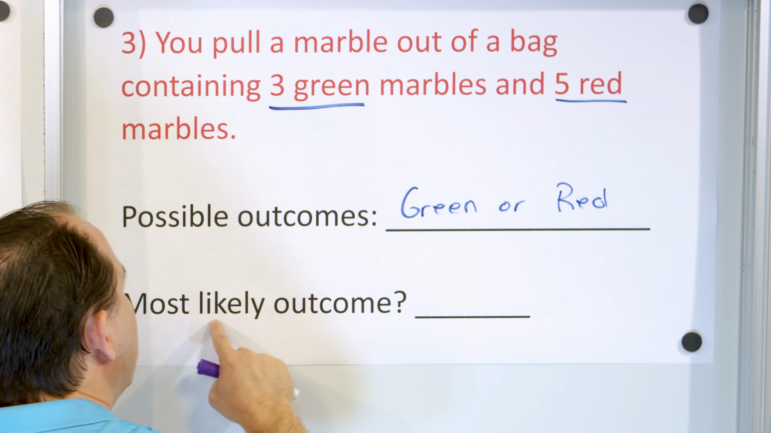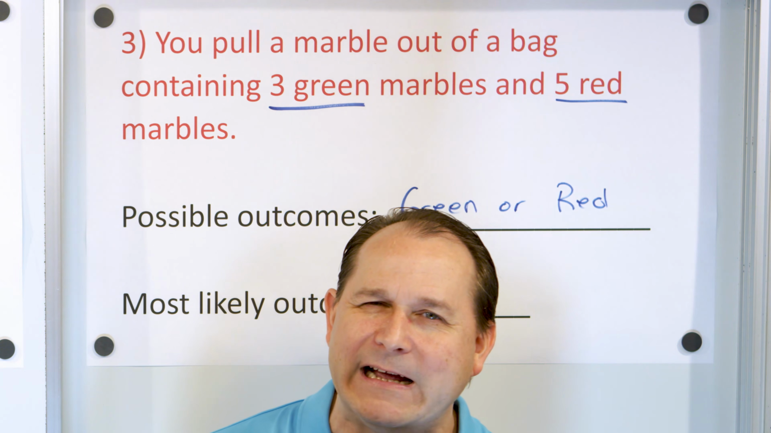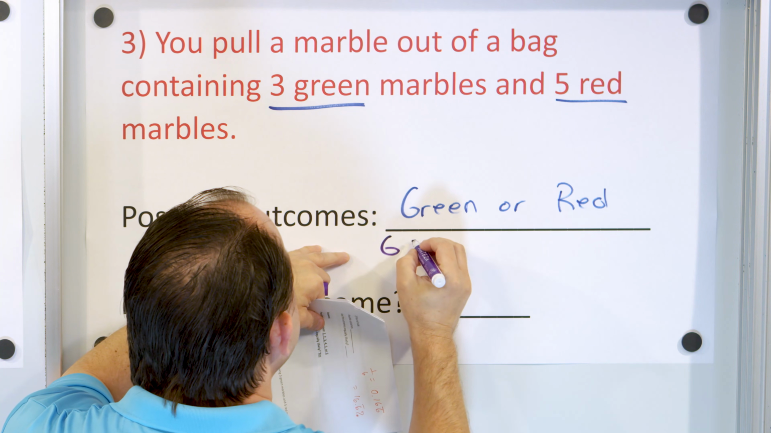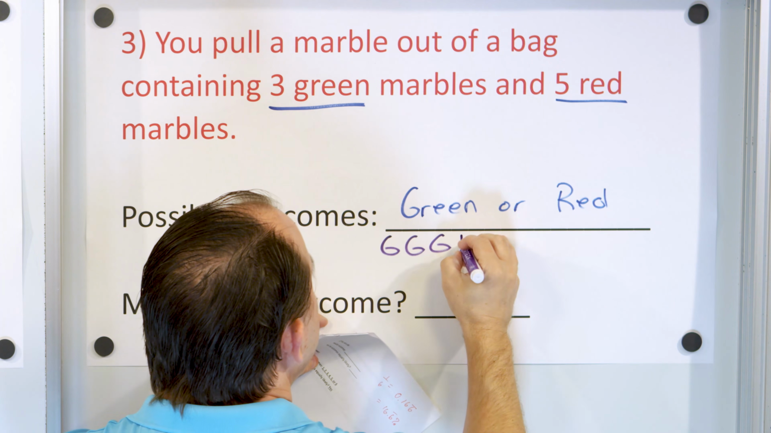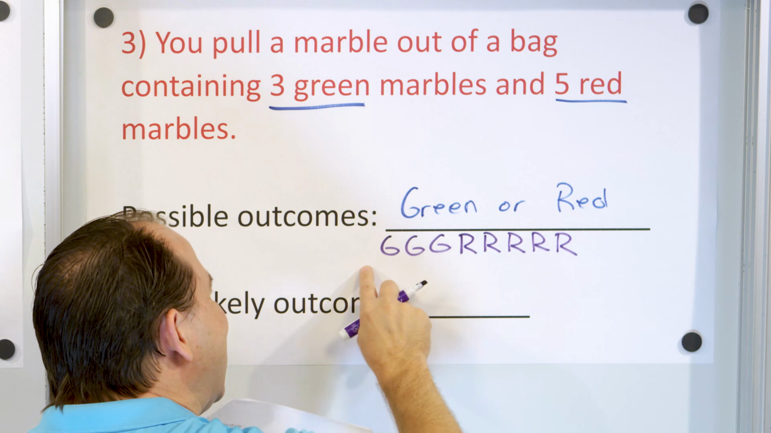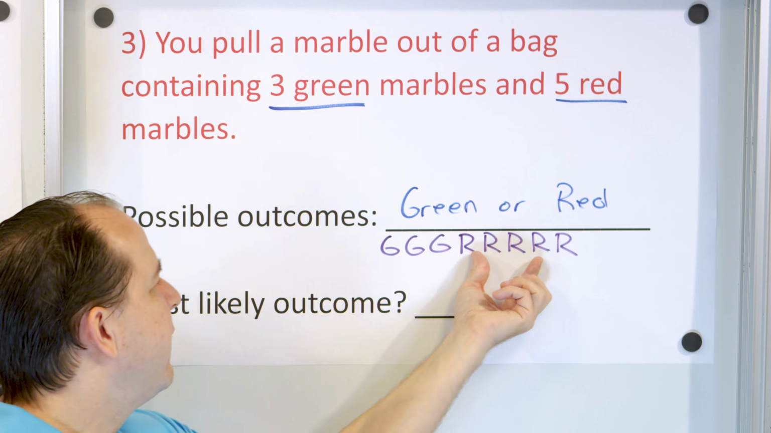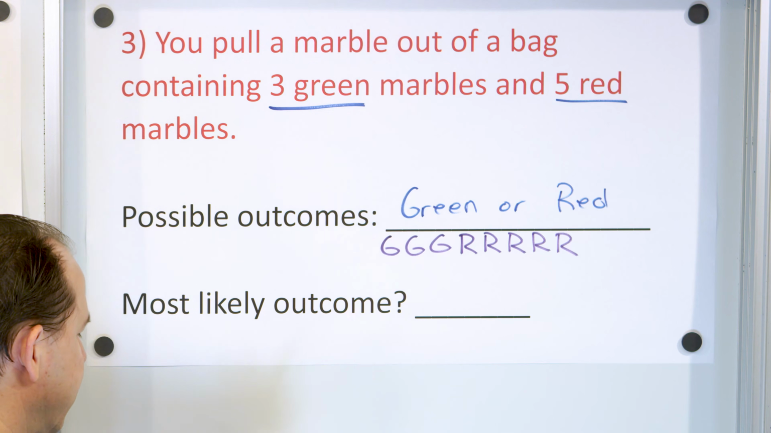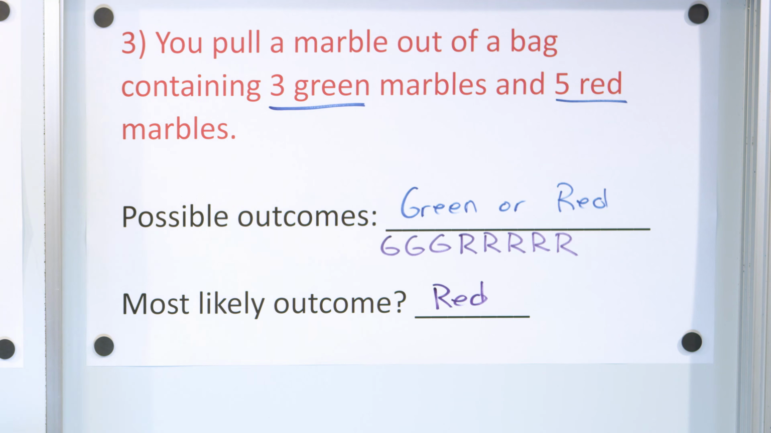So the question is, what is the most likely outcome? Well, you might look at this and say, oh, it's green or red. They're equally likely. But we're hiding a little bit here, because we said there's only 3 green marbles. So in reality, there's only one marble that's green, another marble that's green, and another marble that's green in the bag. But we have 5 red marbles. So we have red, another red, another red, another red, and another red. When we write it all out and we see we have 3 green and 5 red, what do you think is more likely? Well, you have more red marbles. On average, you're going to be pulling red marbles more often. So what is the most likely outcome? Red. A red marble is a more likely outcome.